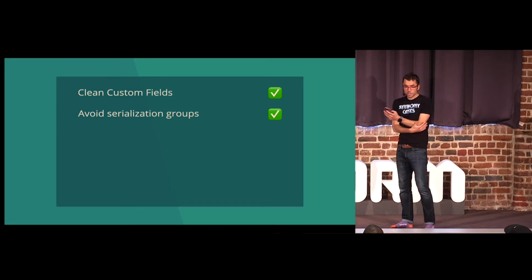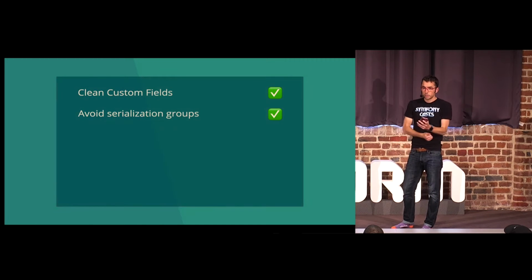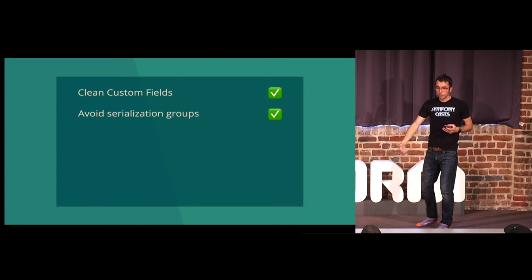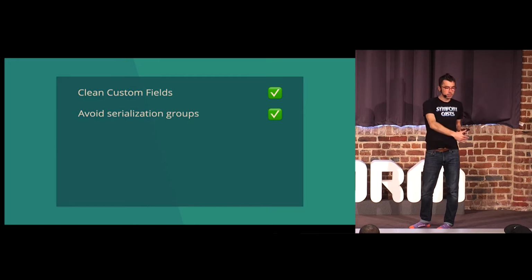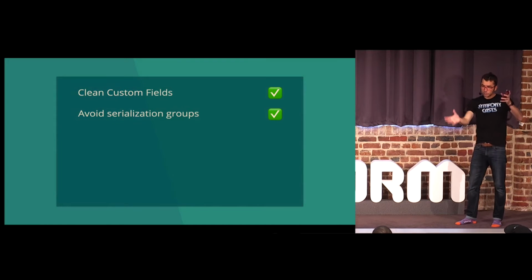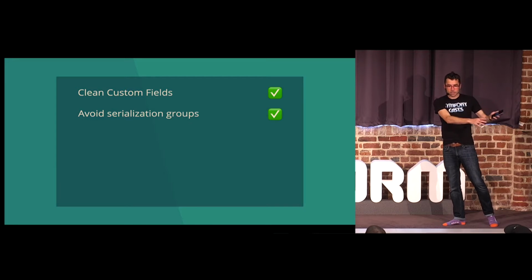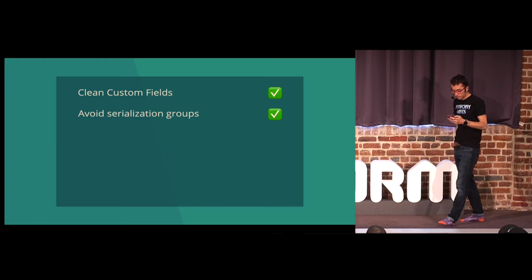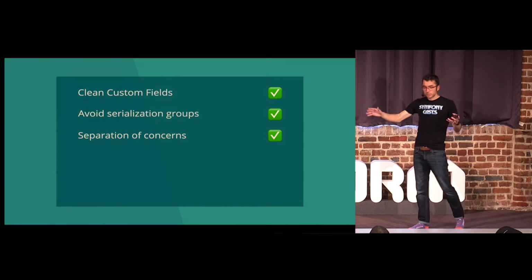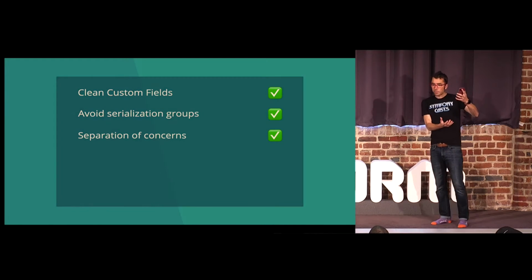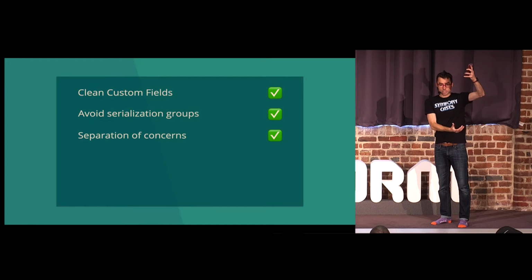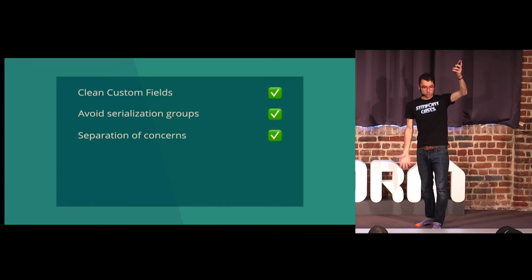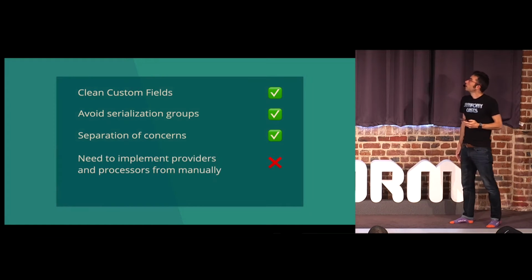Avoiding serialization groups. Serialization groups are a tool that's often necessary when you have your entity as your API resource, because you are, of course, going to have fields in your entity that you don't want in your API. So you just have to kind of start to organize, this is a field for my entity, but not my API. And so serialization groups are something that we use to do that, but it complicates things. And of course, separation of concerns. If you have a complex API on an entity, you end up having this giant class with entity rules on it and all these other rules for serialization and groups and custom fields, and they're all jammed into one class.